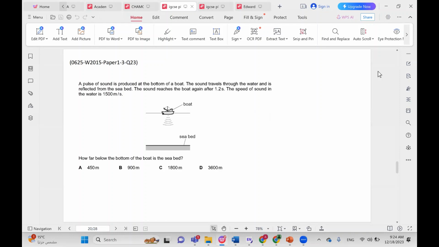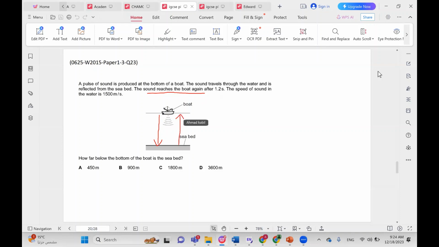There is a reflection involved, and you must be very careful as to whether you're going to use the distance or double the distance. And what do I mean by that? In this case, for example, for the sound to reach the boat again, it must have traveled all the way down, hit the seabed, and then traveled all the way back up.